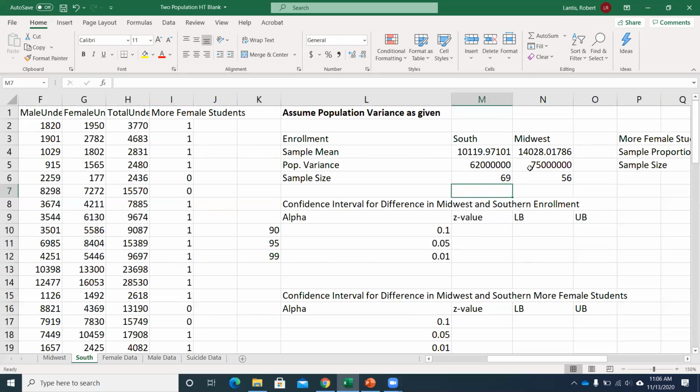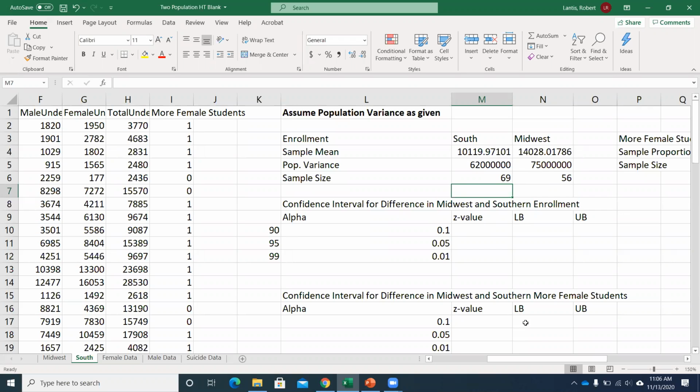So I might be interested in, do schools in the South tend to be larger in terms of their student body than schools in the Midwest? Right? So I've got two sample sizes. I've got two known population variances. This would have had to have been given to me. And then I have two sample means that I calculated.